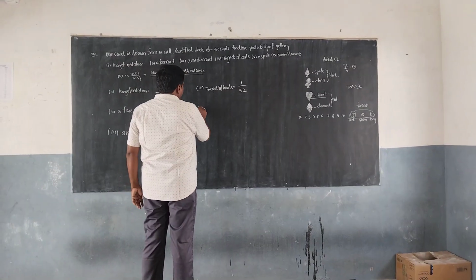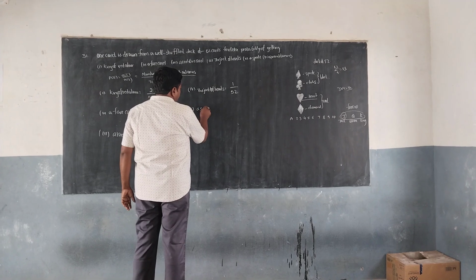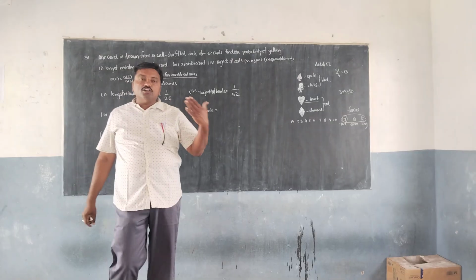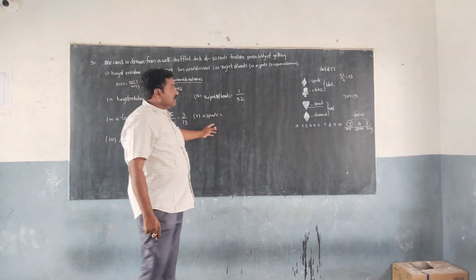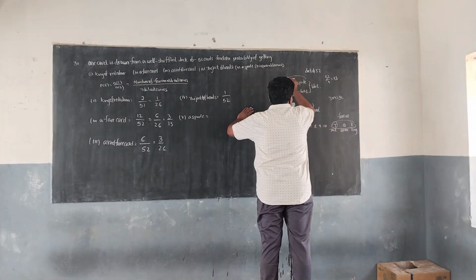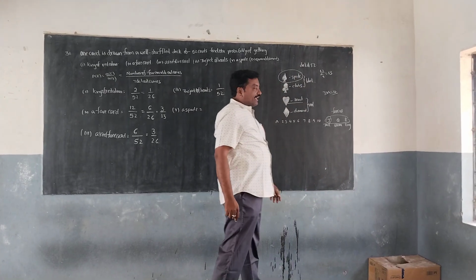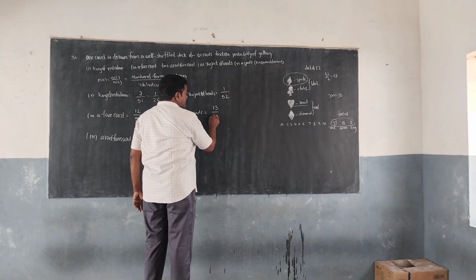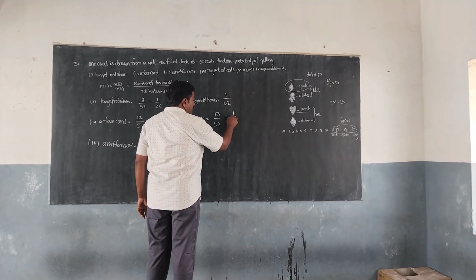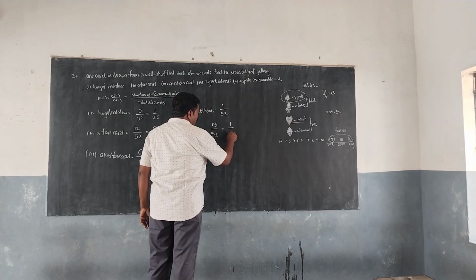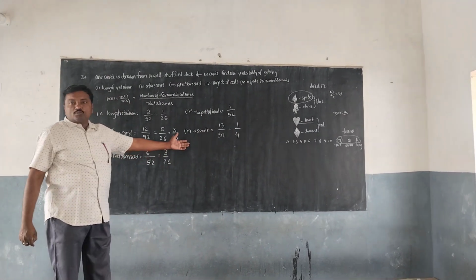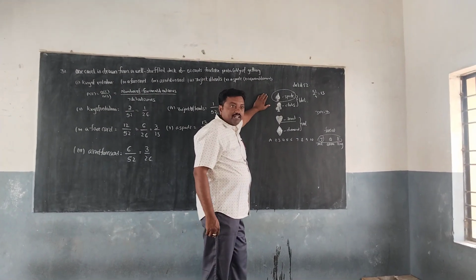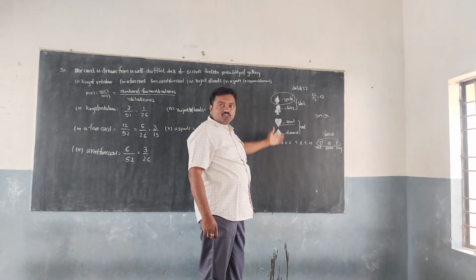And the fifth one is spade. Spade card probability is favorable outcomes by total outcomes. How many spades are there? The black part is the spade, and there are 13 cards. So favorable outcomes is 13 and total outcomes is 52. 13 ones are 13, 13 fours are 52. So the spade card probability is 1 by 4. Simply we say 1 by 4.